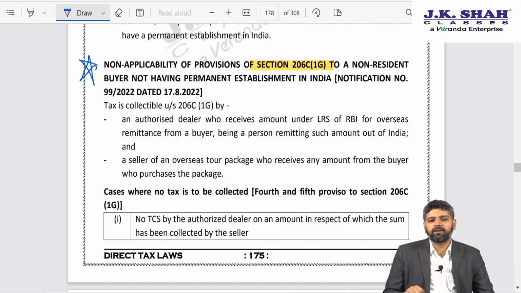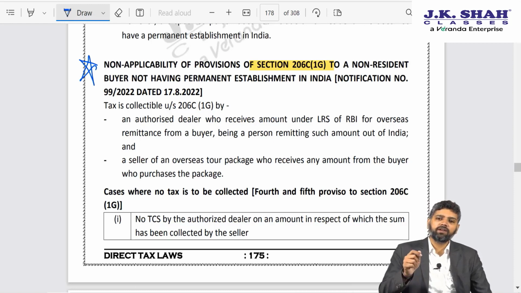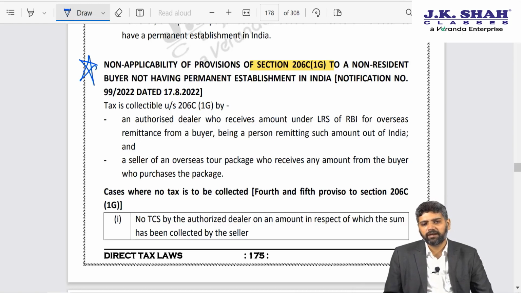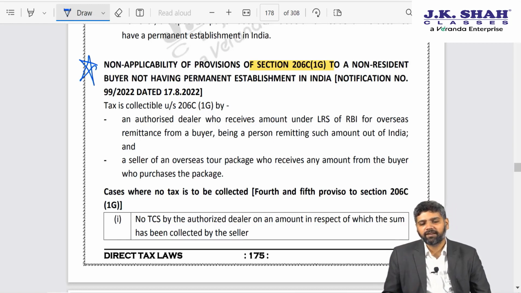The amendment this year is with regard to a person who is a non-resident and has come to India. He does not have any permanent establishment in India. So let us say my cousin brother stays in Australia. He comes to India. Now in order to surprise me, he has booked a tour package for Bhutan or Nepal.